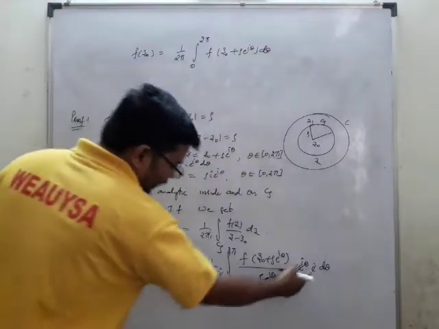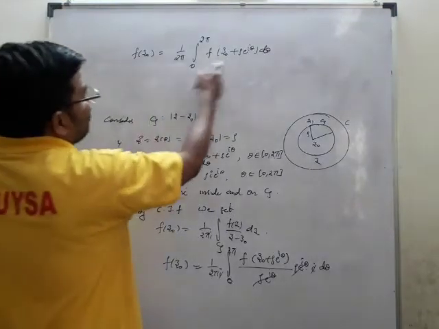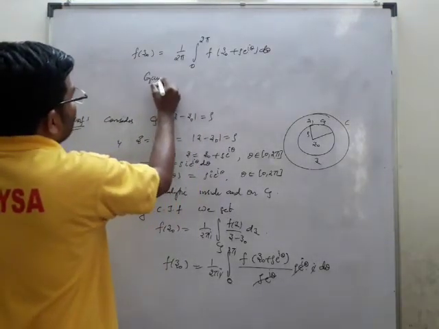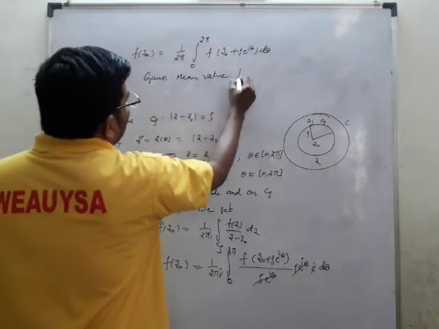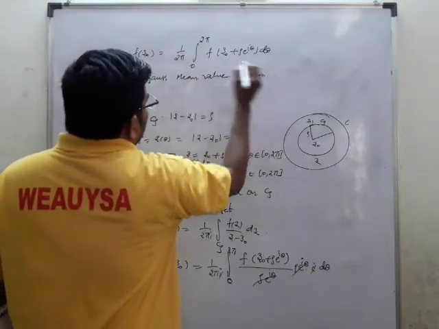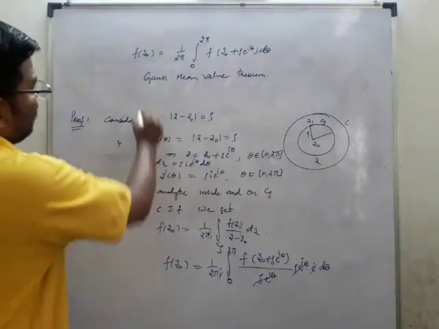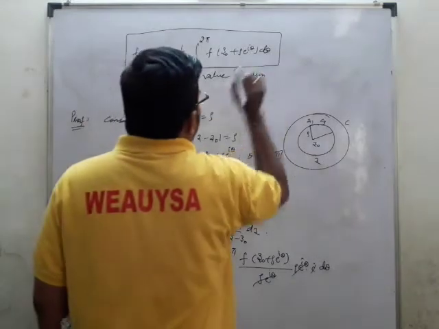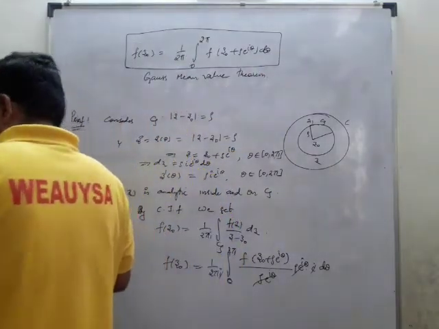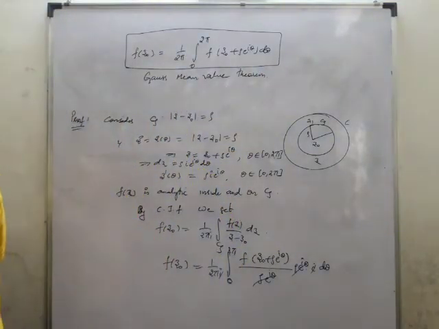This I and this I get cancelled. This is called the Gauss mean value theorem. This is the result of Gauss mean value theorem.